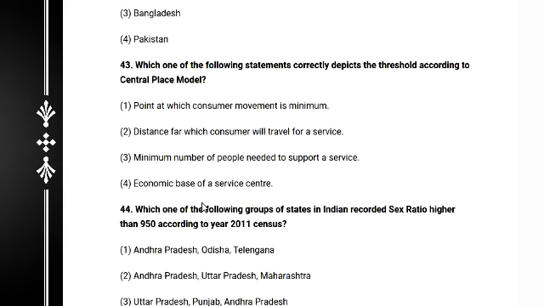And next question: which one of the following statements correctly depicts the threshold according to the central place model? Definitely a very interesting question, number 43.